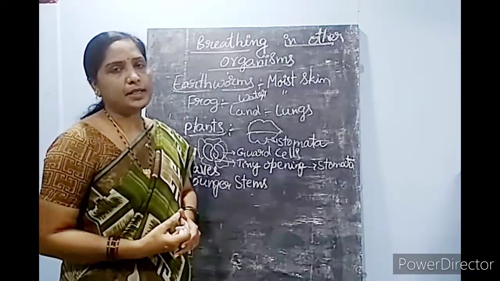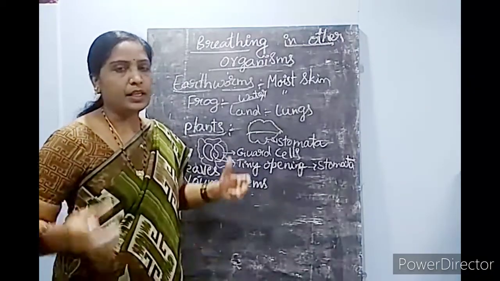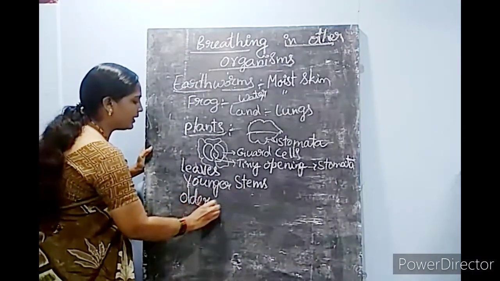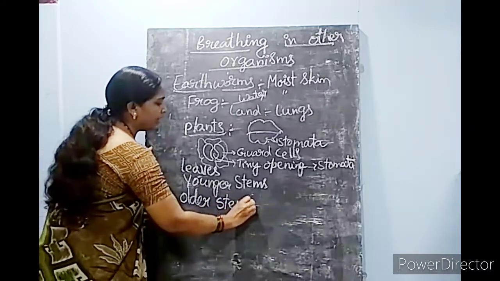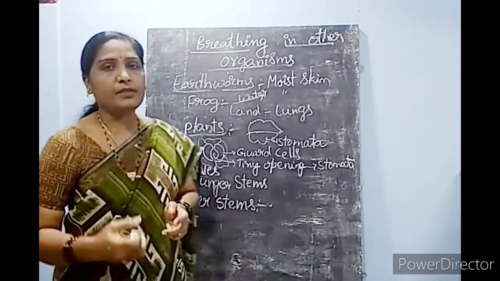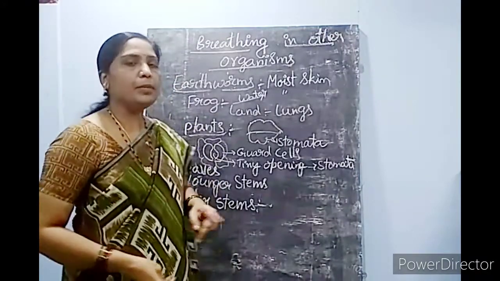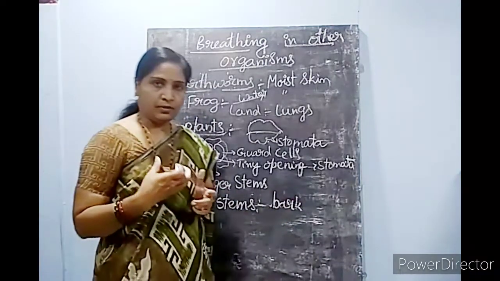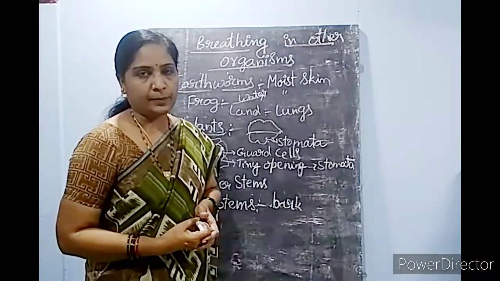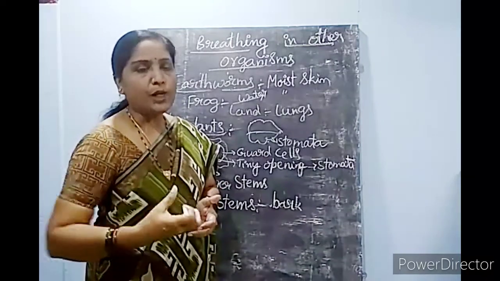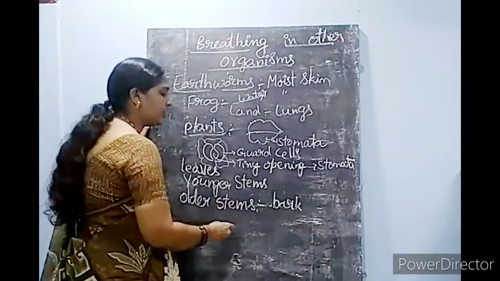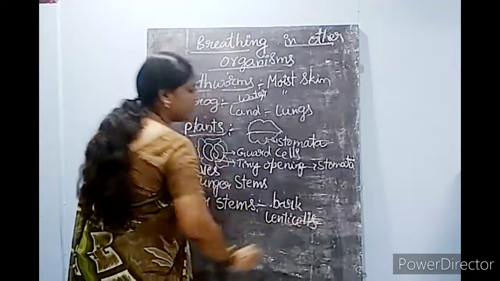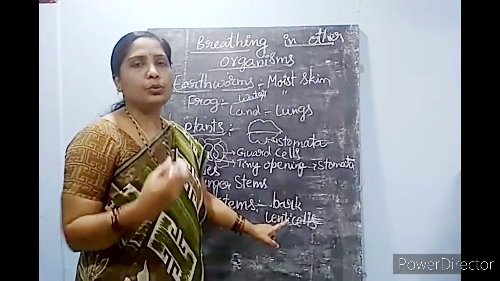Okay, then in older stems, which are already developed, a thick stem will be there. In such older stems, how do plants do the respiration process? In older stems, the stem is very thick, and there are some layers known as bark. So how does respiration take place in the bark? In the bark of older stems, there are some special cells known as lenticels. These lenticels help to do the respiration process.